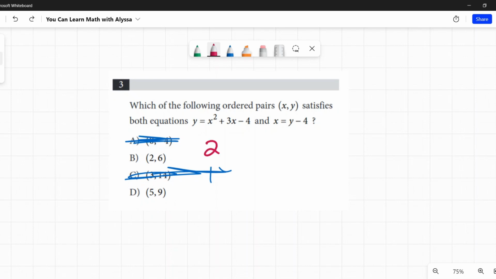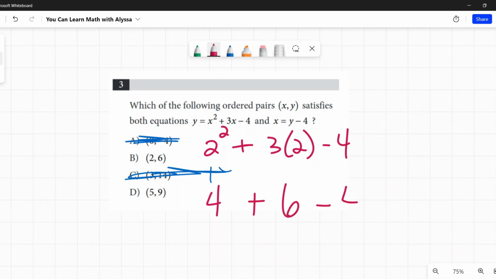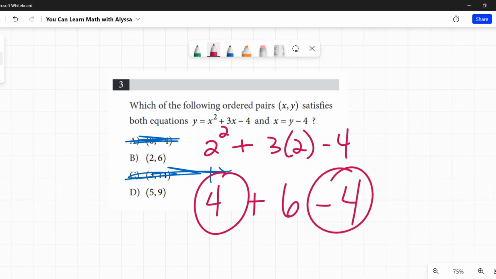So I'm going to plug 2 in wherever there's an x and see what I get. 2 squared is 4. 3 times 2 is 6. And then just the minus 4. So if I have 4 plus 6 minus 4, the plus 4 and minus 4 are canceling out. I am going to be left with 6, and that's what we said. So this is going to equal 6. That is my y. So my answer is B, 2 and 6.